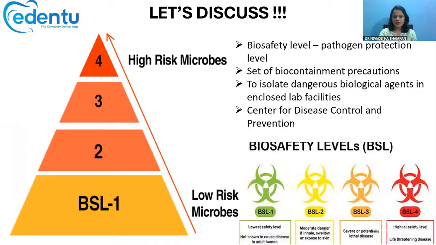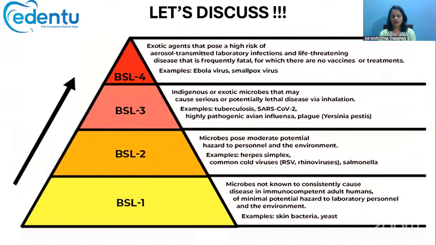Based on the biosafety level precautions, there are four types. BSL-1 handles low-risk microbes, and towards the top, BSL-4 deals with high-risk microbes. So let's see what those microbes are. BSL-1 usually deals with microbes that are not known to cause disease in immunocompetent human beings.